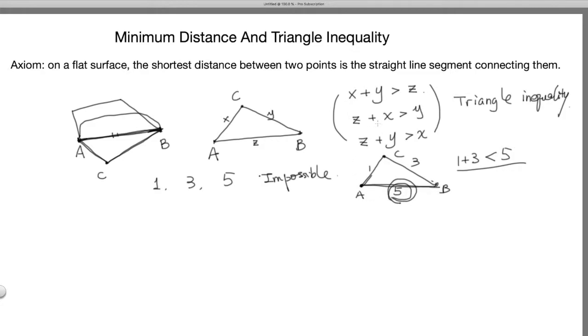All right. So what this triangle inequality means, it really means the following. Given two sides, meaning the lengths, the third side cannot be too large.